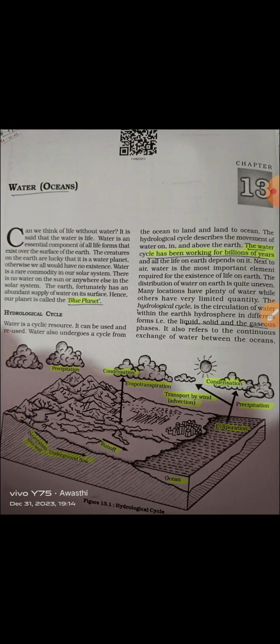Then deep sea plains. These are the flattest and the smoothest regions of the world. The depth could vary between 3,000 to 6,000 meters. These plains are covered with fine-grained sediments like clay and silt.